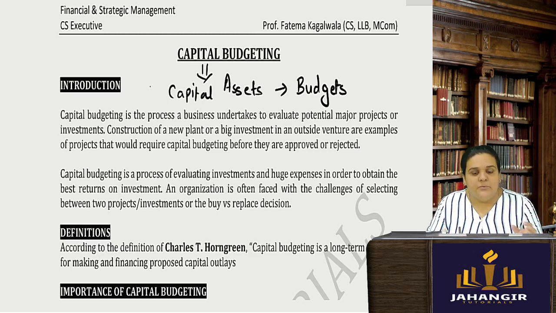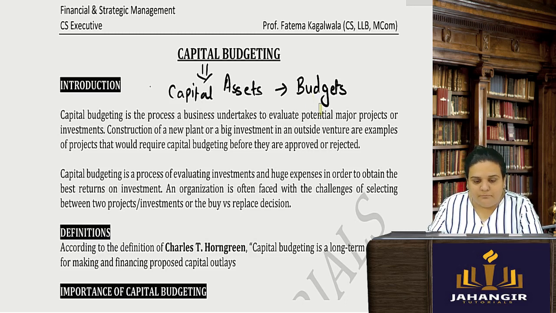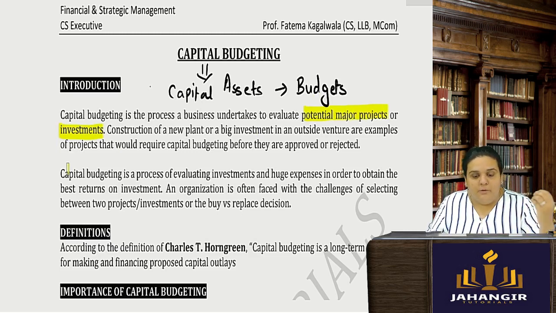Basically, it is to evaluate the potential major projects or investments, such as construction of a new plant or a big investment. You are going to invest your amount in, say, some kind of building, plant and machinery.